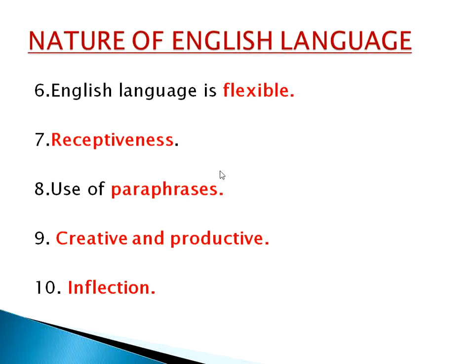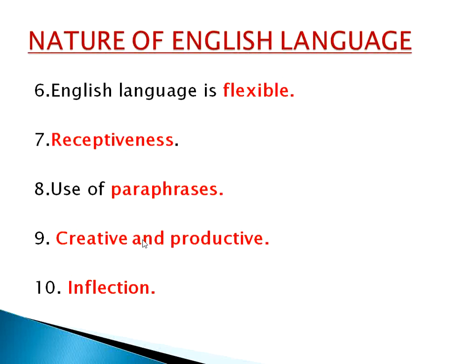In passive voice the same sentence we can say the tiger was killed by him. And also the English language is so rich that we use different phrases and idioms to express a particular idea. So from that point of view, we can say English language is rich, and it is rich for the use of paraphrases. This is one of the natures of English language.